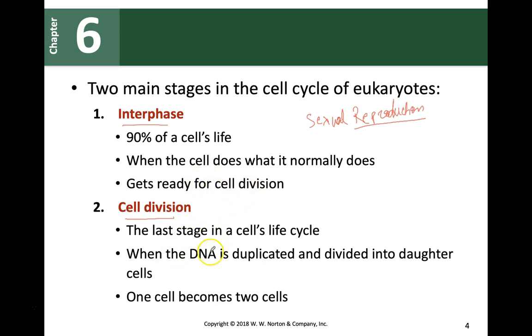Now, cell division is the last stage of the cell cycle, and that's when your DNA first needs to be duplicated, and then it's divided into 2 cells. Okay, so basically one cell breaks into 2 cells, becomes 2 cells. Okay, so if we see that here, let's take the next slide.